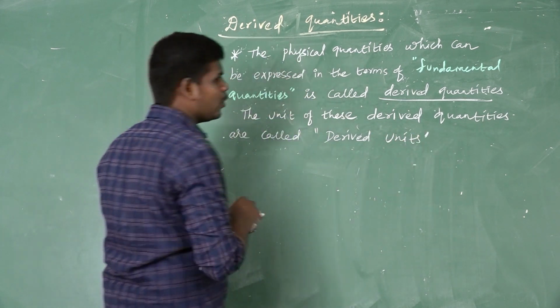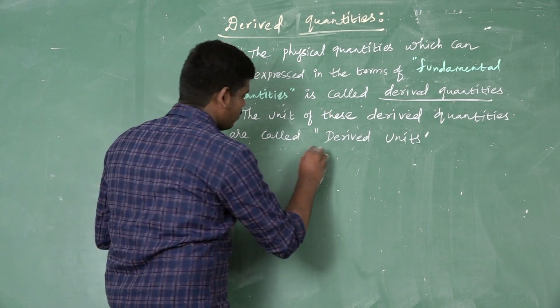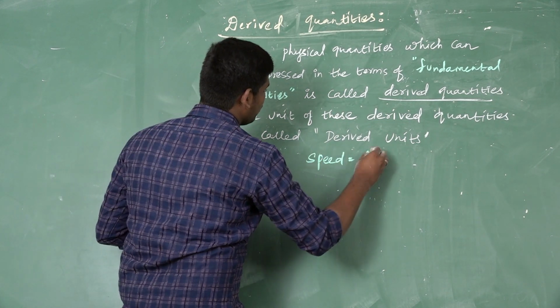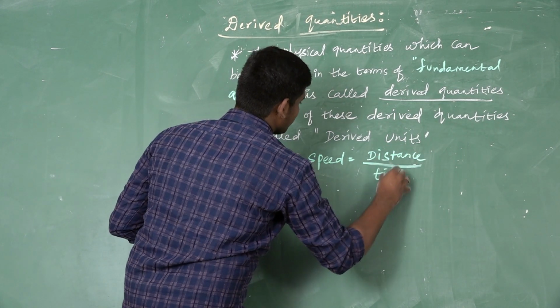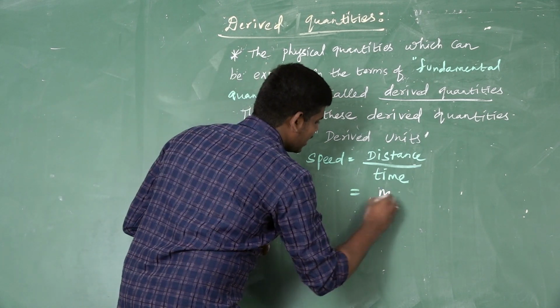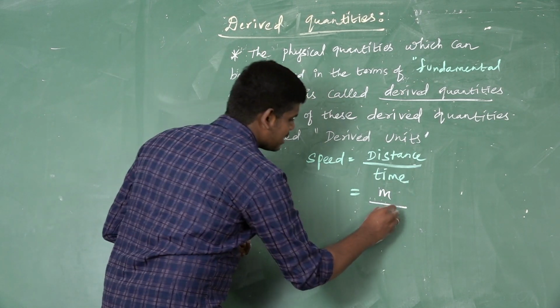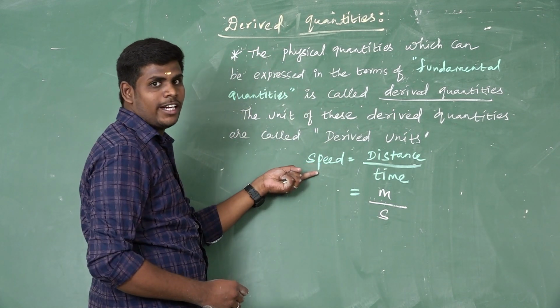I already told you how to write the speed. Speed is equal to distance divided by time. The distance is measured by the unit meter, the SI unit of time is second. So this is a derived physical quantity of speed.